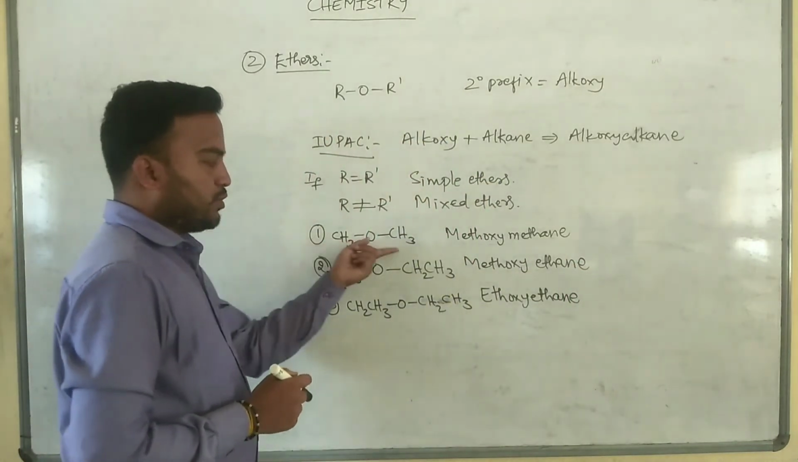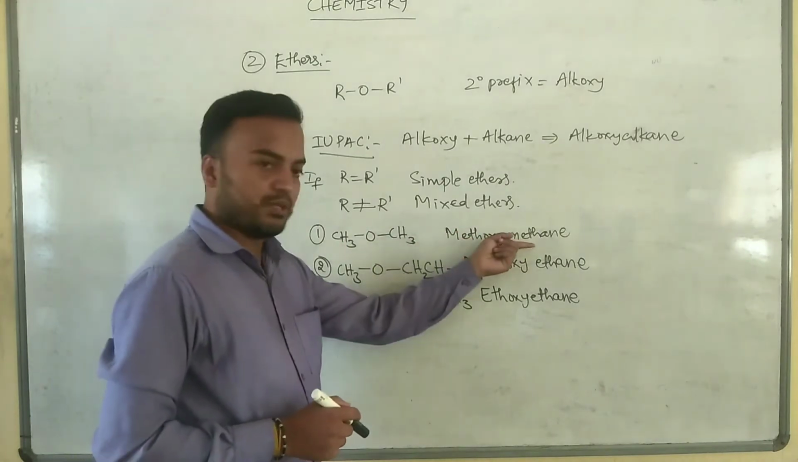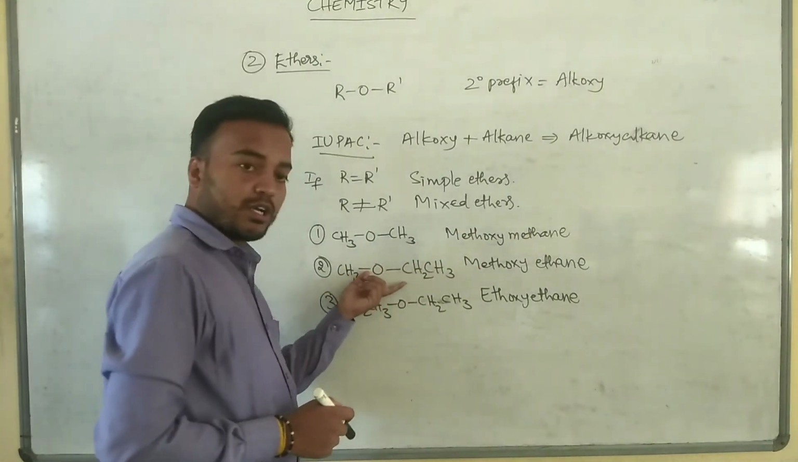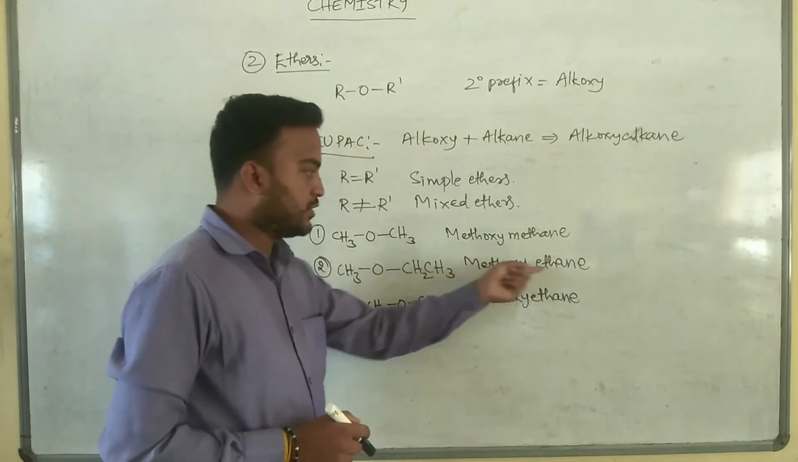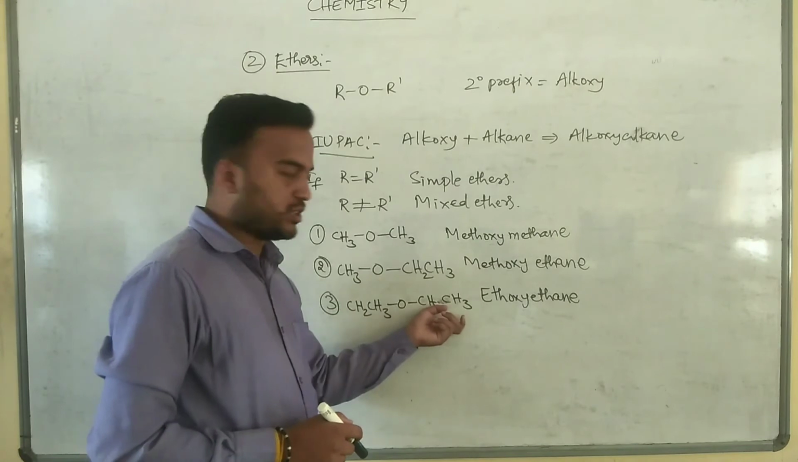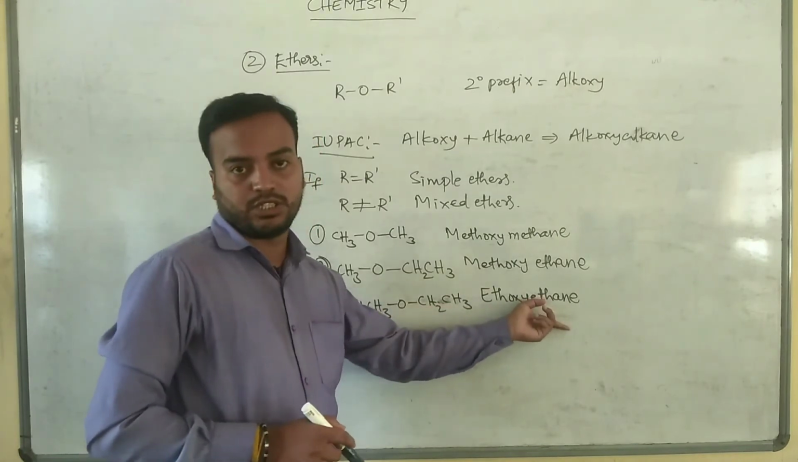So CH3OCH3 is also known as methoxy methane. CH3OCH2CH3, where both R and R dash groups are different, is said to be methoxy ethane. CH3CH2OCH2CH3 is known as ethoxy ethane.